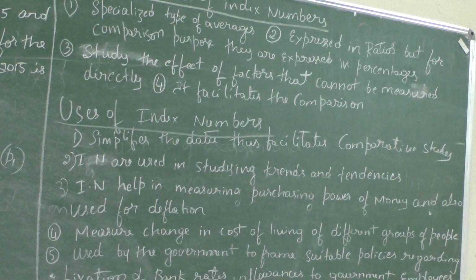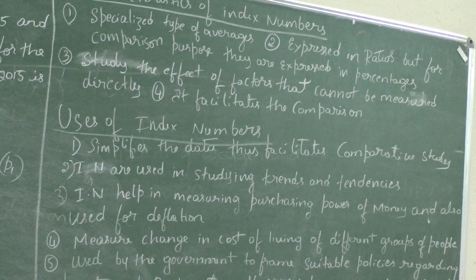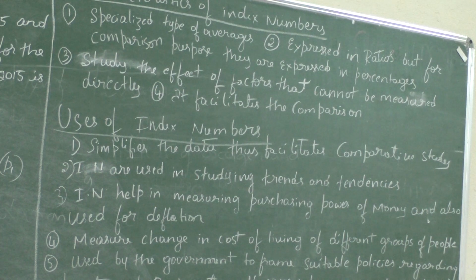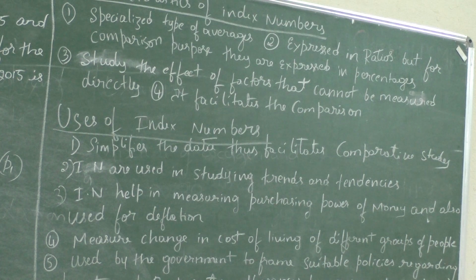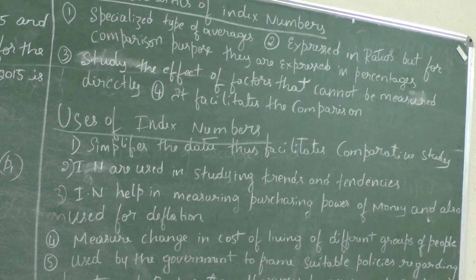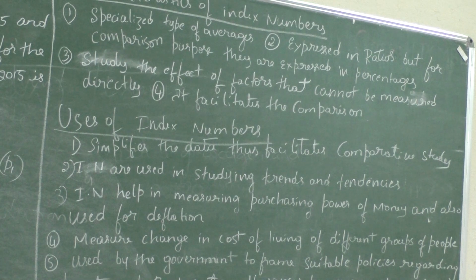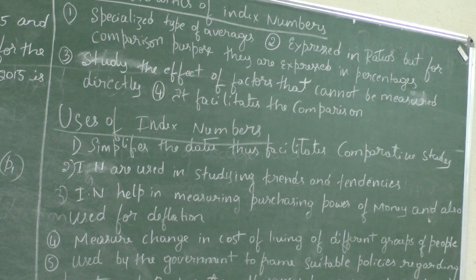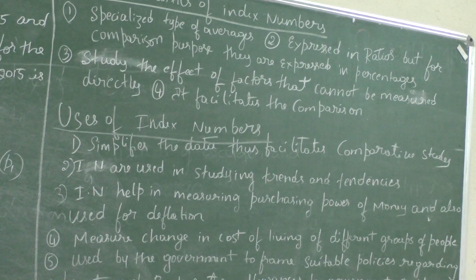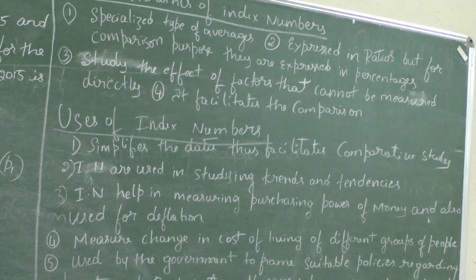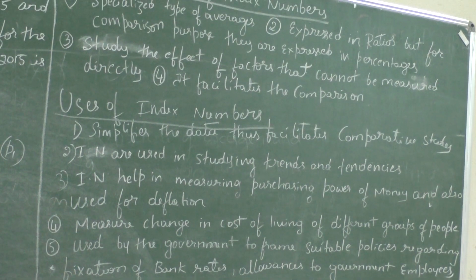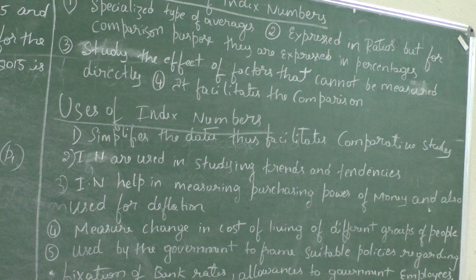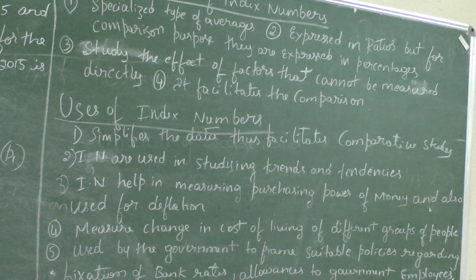And also we can calculate a cost of living index number. The second one: an index number is expressed in ratios, but for comparison purposes it is expressed as a percentage. Current year divided by base year into 100. Therefore it is calculated as a ratio but expressed as a percentage, so we multiply by 100.